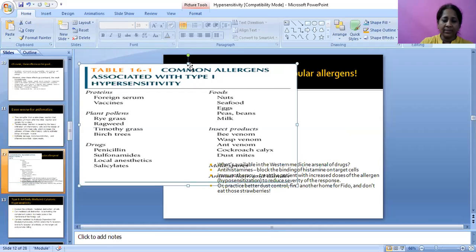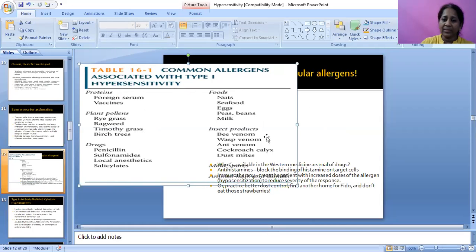Drugs: penicillin, sulfonamides, local anesthetics, salicylates.